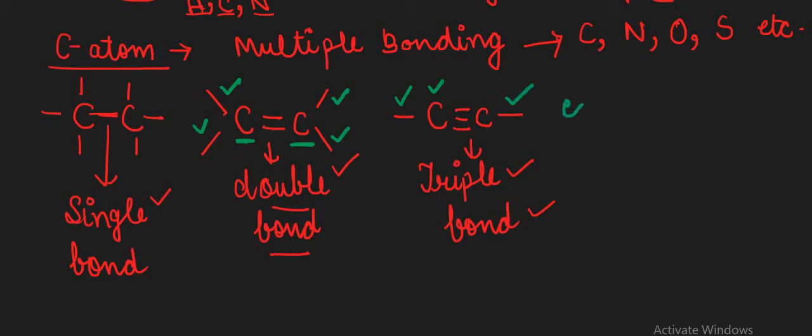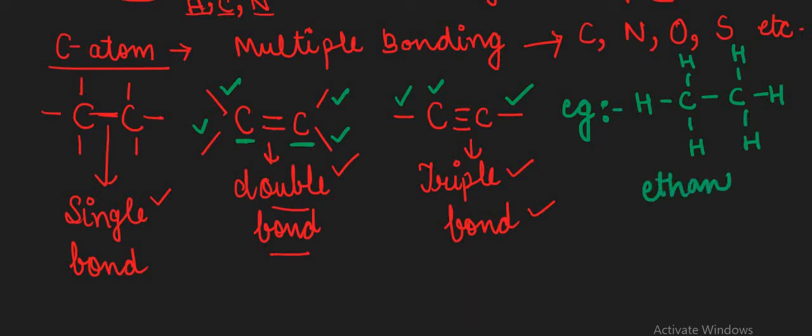Okay, we can take examples of these also. In the first case, we have the example of ethane. One CH is present, with a single carbon to carbon bond, then we have 3 hydrogen atoms along with this. This is known as ethane gas.